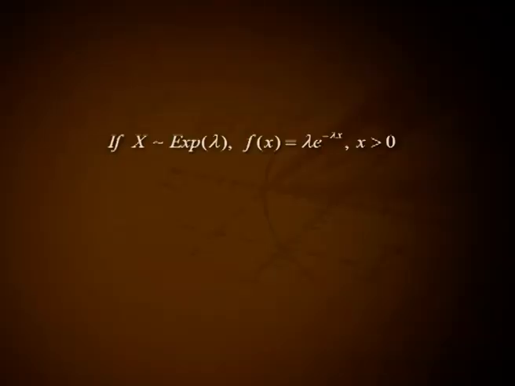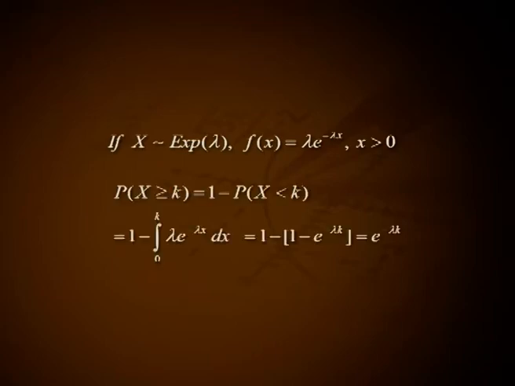f(x) equal to lambda e raised to minus lambda x for x greater than 0. Probability of X greater than or equal to k equal to 1 minus probability of X less than k, that is equal to 1 minus integral from 0 to k lambda e raised to minus lambda x dx, that is equal to 1 minus of (1 minus e raised to minus lambda k), that is equal to e raised to minus lambda k.